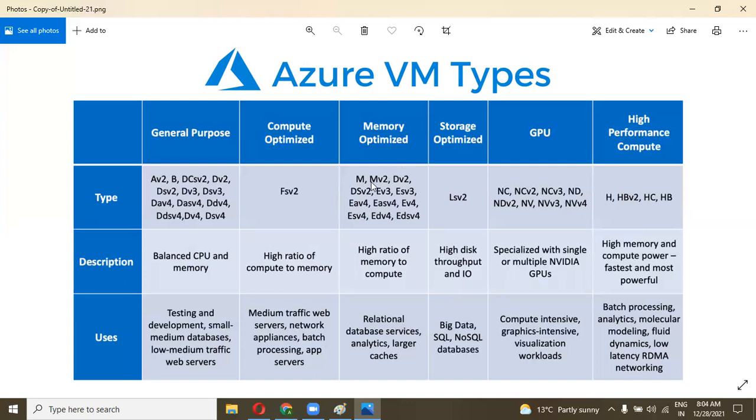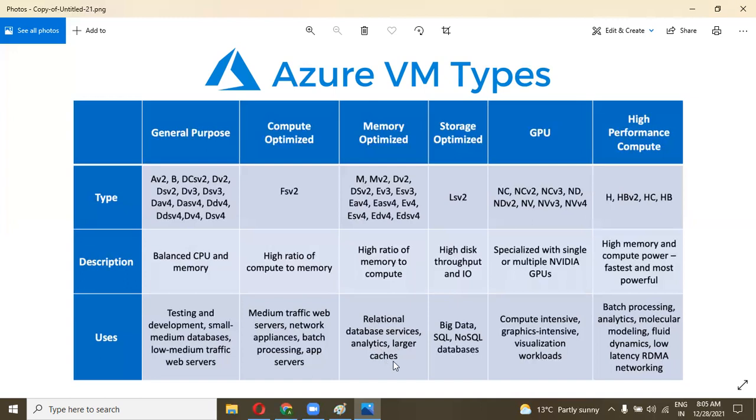For memory optimized, we have series like M-series, DSv2, and Ev3, with a high ratio of memory to compute. Its RAM is large, like 16 GB or 64 GB. It is used for relational databases, analytics, and large caches.